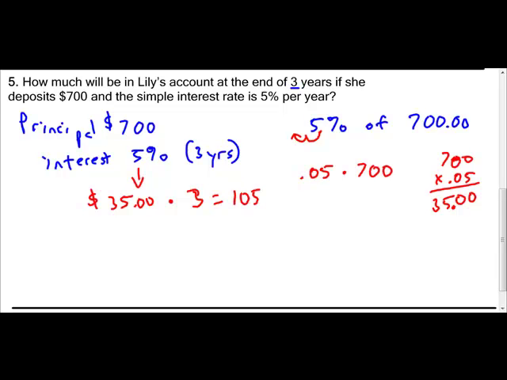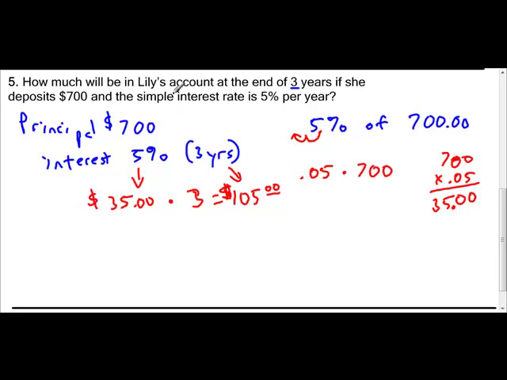I'm not going to bore you with that mathematics. I'm sure we can accept that. And if you do it yourself, you can verify that I got it right. 35 times 3 is $105. And notice sometimes you can write the cents up here like that. Sometimes you write it with a decimal like that. But that's how the cents are represented. So now we have, this is what she earned over 3 years. She earned $105. But we have to add that to the principal amount.